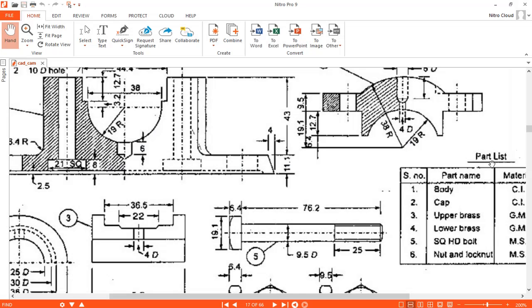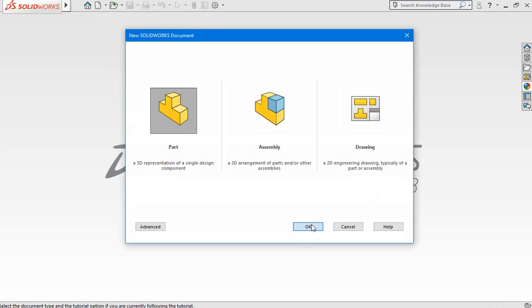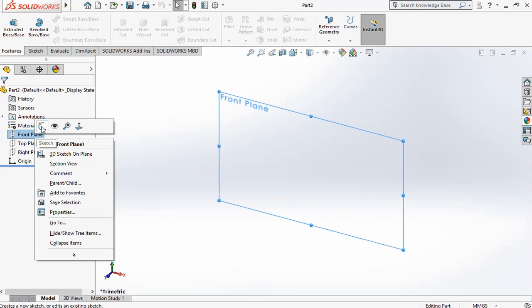Hi, today in the session we are going to draw the part drawing of a square headed bolt. The square headed bolt, this section is square with the dimension 19.1. Okay, open a new file, part drawing, select front plane.